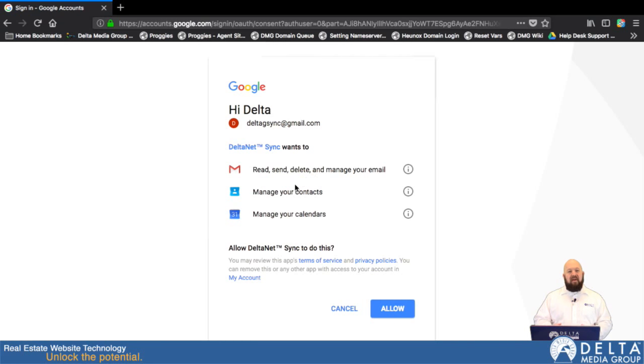So I click on the account. I'm already signed into that account, so it doesn't ask for my password. But if on this computer you were not already signed in, you'll have to put your password in there to sign into your Google account.